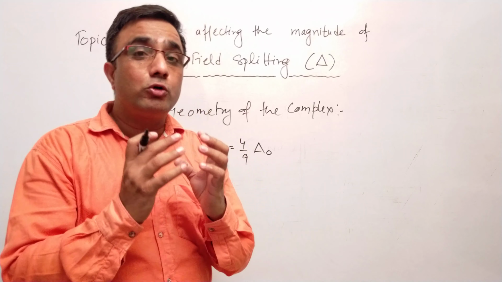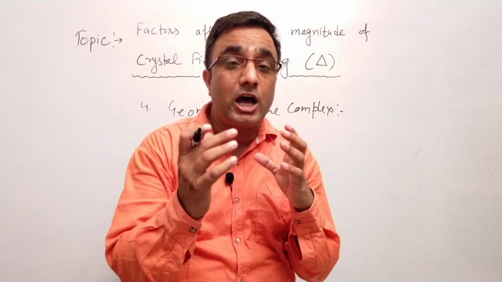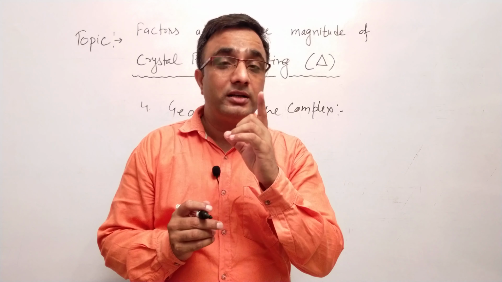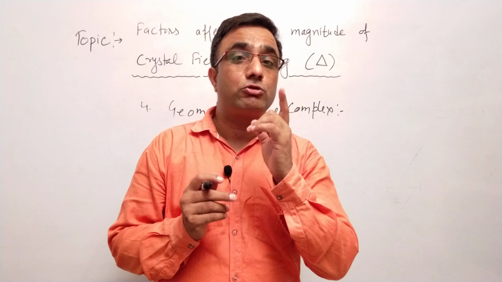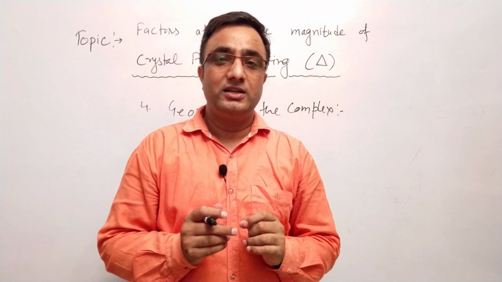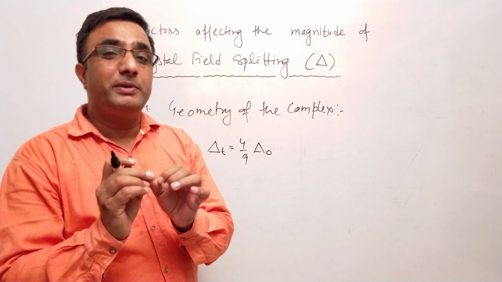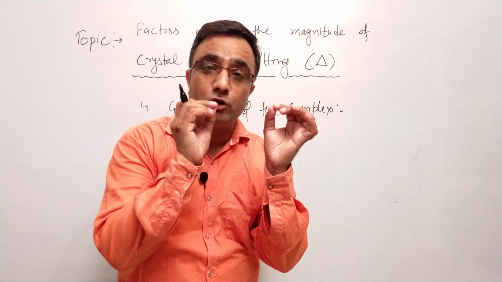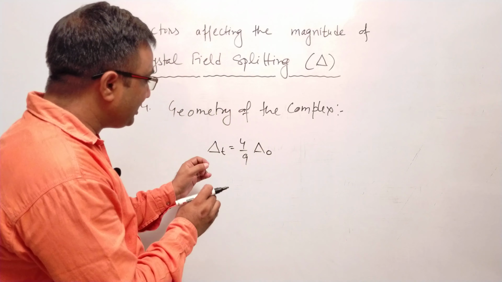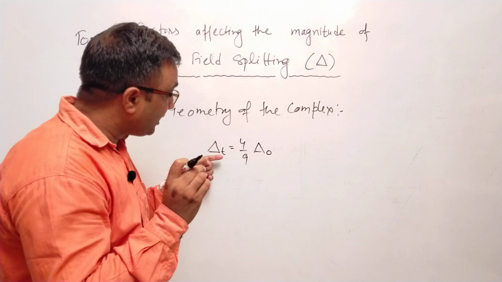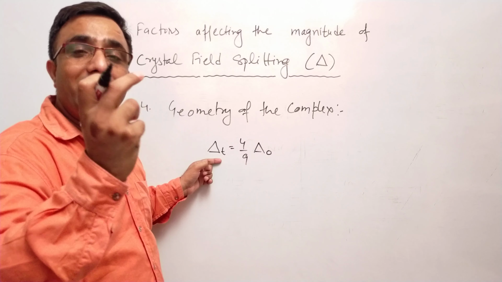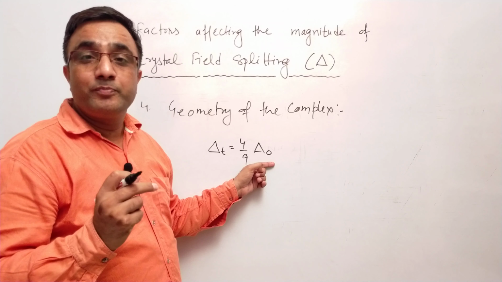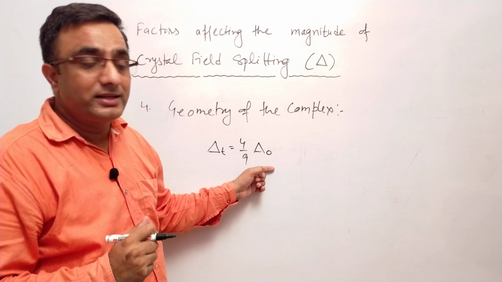Moreover, in octahedral complexes some of the interactions are on principal axes, but no interaction is on a principal axis in tetrahedral complexes. Therefore, crystal field splitting is less in tetrahedral complexes. The magnitude is such that delta T, the crystal field splitting in tetrahedral complexes, is 4/9 of delta O, the octahedral crystal field splitting.